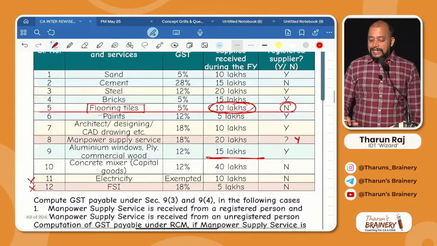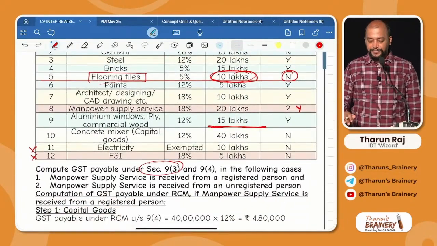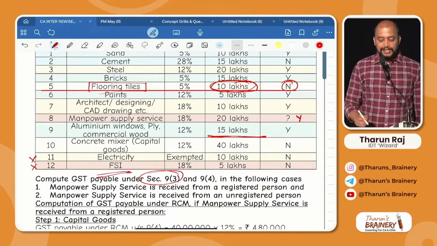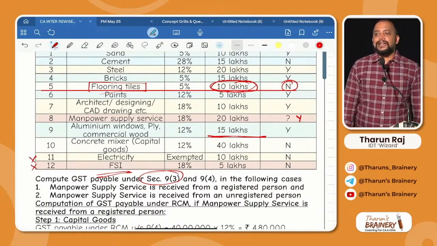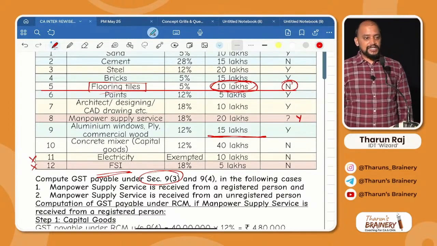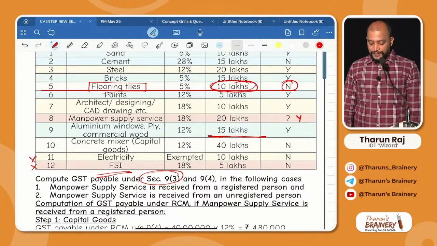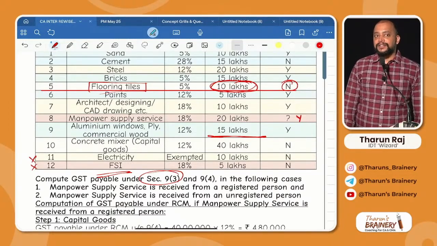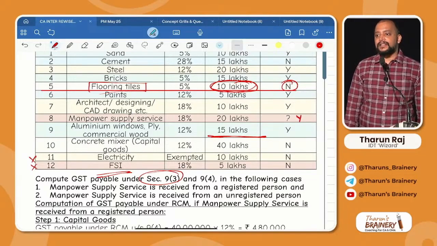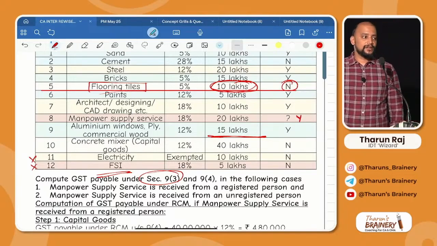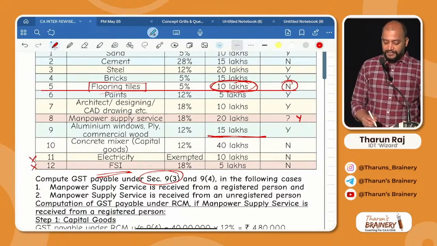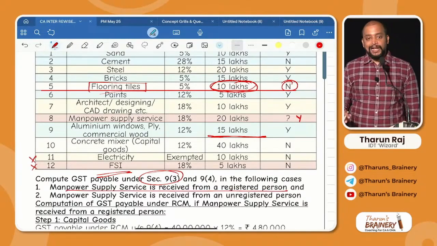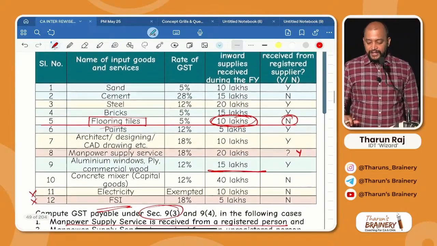They are asking 9(3) also. Which one is 9(3)? FSI. In this list only FSI is 9(3). So next line, GST payable under section 9(3). That is 5 lakhs into 18%, 90,000. Got it? This is the answer for the first part of the question, if manpower supply is received from a registered person.